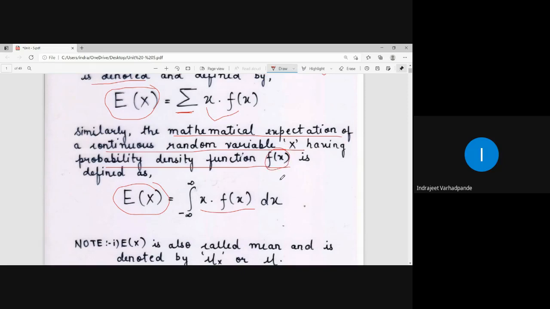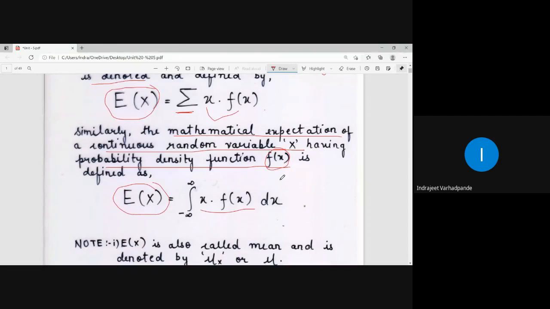Now, don't get confused with the joint. So far, in between, what did we discuss? f of xy, which is joint random variable for discrete case as well as continuous. Now again get back to the beginning of the unit, which only deals with the single random variable x.